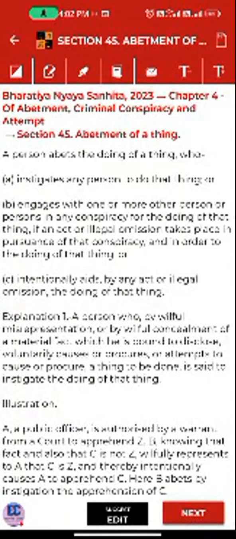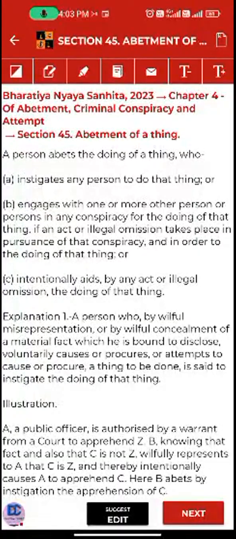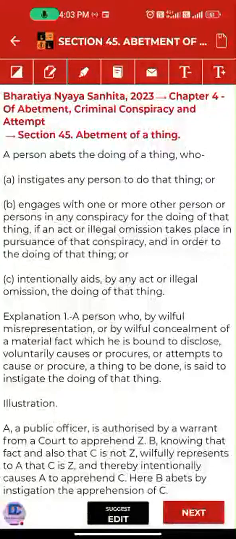It is not like you are acting in fear of injury. If you are acting in fear of injury, then it comes into the protection of exceptions. But if you are intentionally giving passes to somebody or helping him in his crime, then you will be assumed to be an abettor.